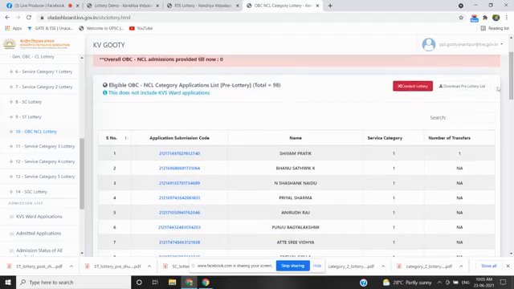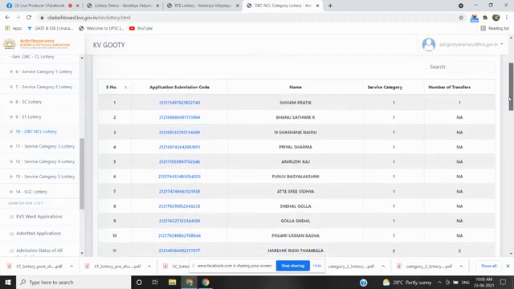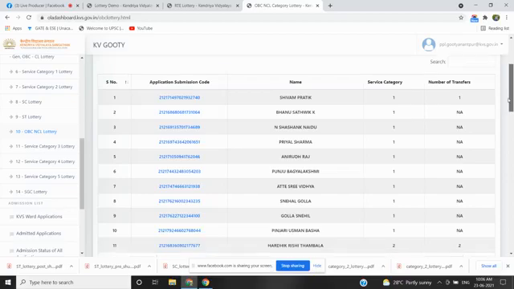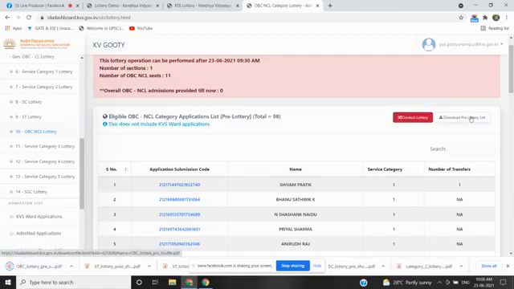Before conducting the lottery, we will download the pre-lottery list. Shivam Pratik, Banu Satvik K. You can see the serial number also. I am clicking on download pre-lottery list.